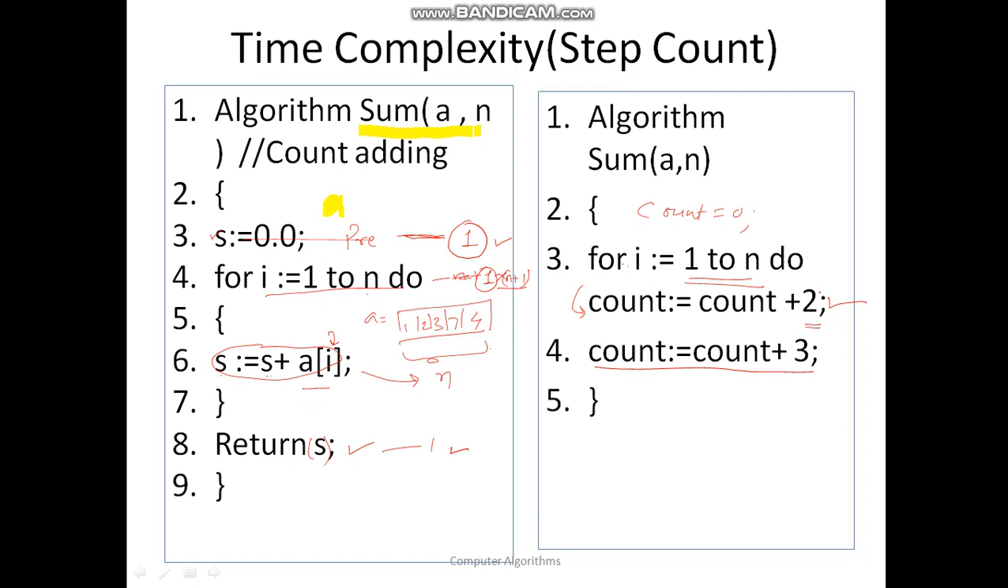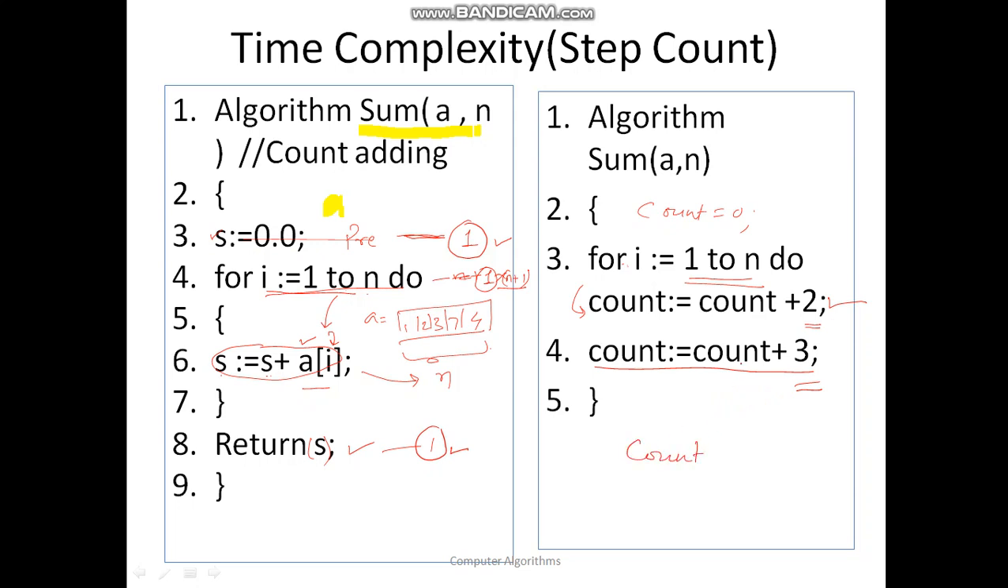Okay, so this count is equal to count plus 2 is for this particular for loop as well as this instruction, and this for loop is going to enter inside this looping statement n times, and once the condition is going to be false, that one, plus this s is equal to 0, that one is taken separately, and count is equal to count plus 3 will be done, whatever the count you get.